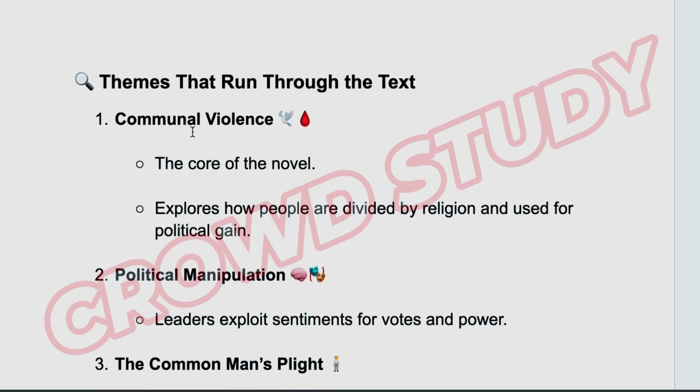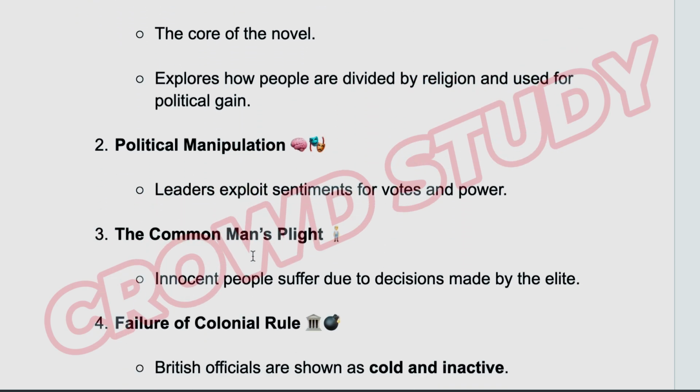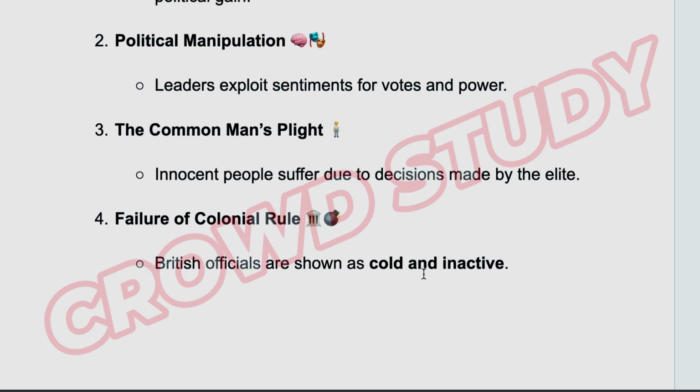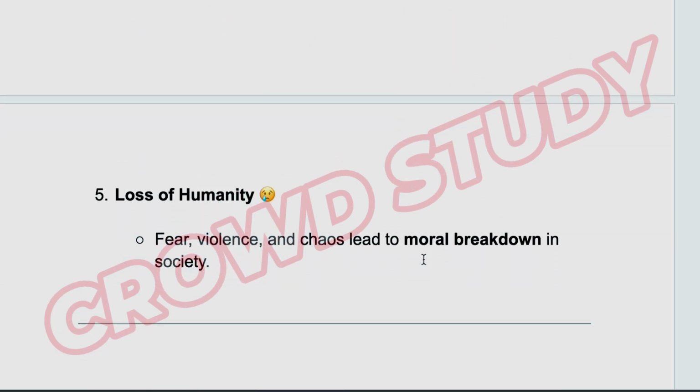Let's discuss some themes that run through the text. Number 1, communal violence. The core of the novel explores how people are divided by religion and used for political gain. Number 2, political manipulation. Leaders exploit sentiments for votes and power. Number 3, the common man's plight. Innocent people suffer due to decisions made by the elite. Number 4, failure of colonial rule. British officials are shown as cold and inactive. Number 5, loss of humanity. Fear, violence, and chaos lead to moral breakdown in society.